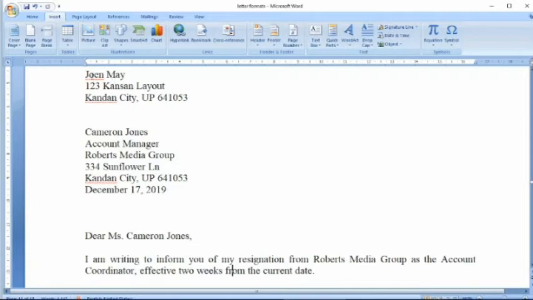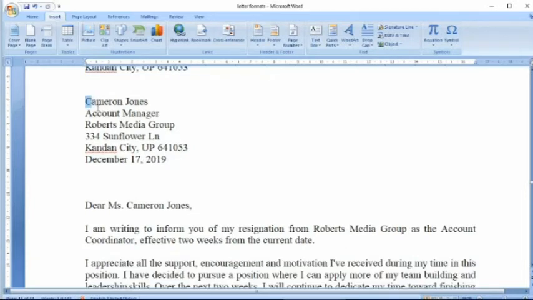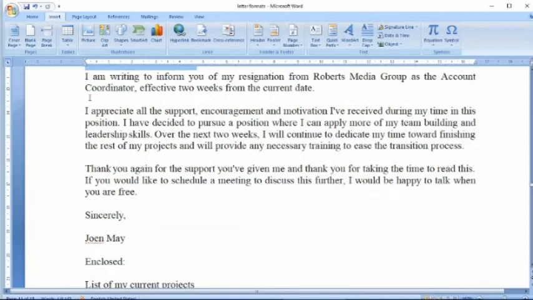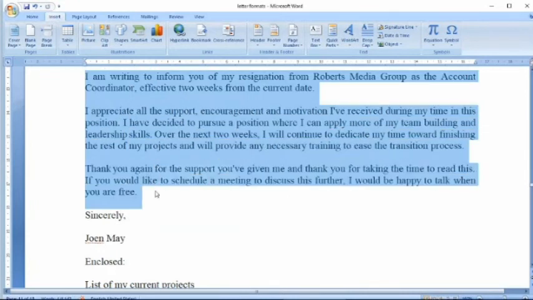Now here first we are mentioning from whom the letter is going and to whom the letter is going. Then this is the salutation, and this is called the body of the letter. I am writing to inform you of my resignation from the company, and when I am going to resign. So this is something like a resignation letter.